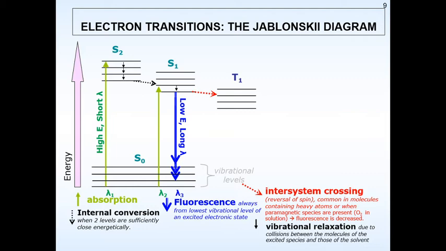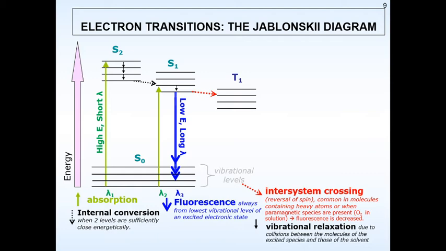Then instead of fluorescence, these electrons shall come to a triplet state. Now these electrons, rather than being in a singlet state, would turn themselves into a triplet state. This particular phenomenon is generally called reversal of spin. It happens because if there is a presence of any heavy atom in the system, like oxygen, then there is a reversal, turning the singlet state into its triplet state.